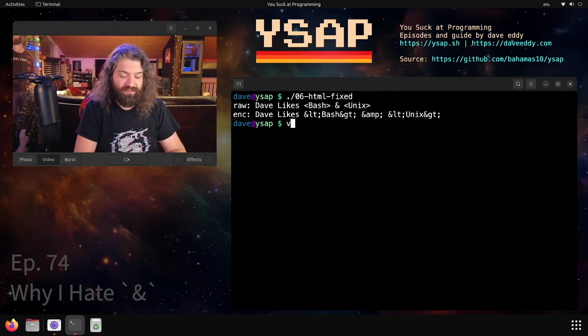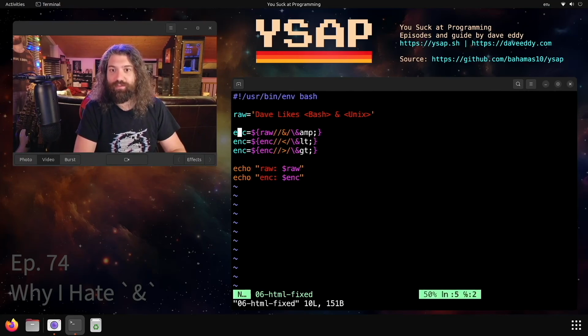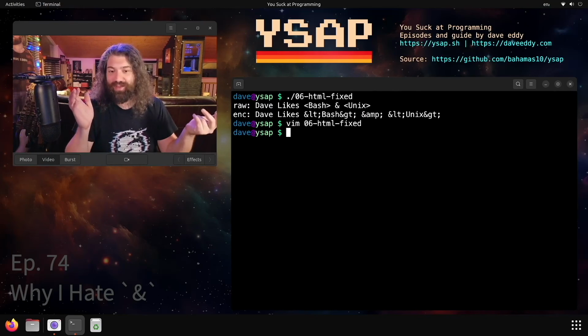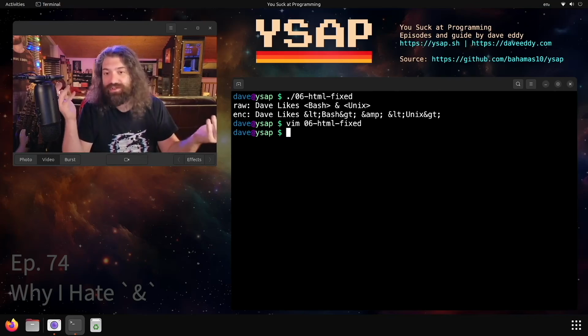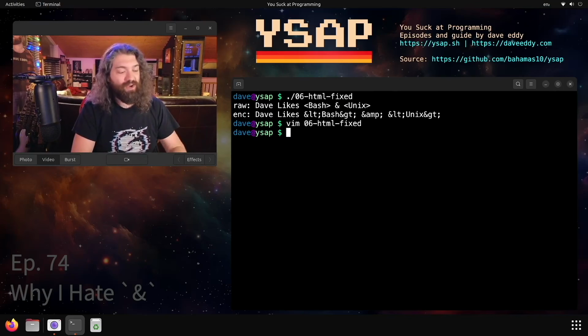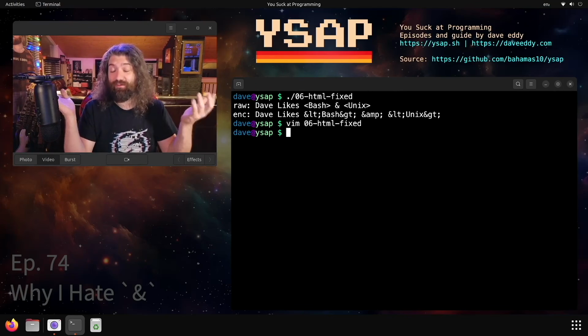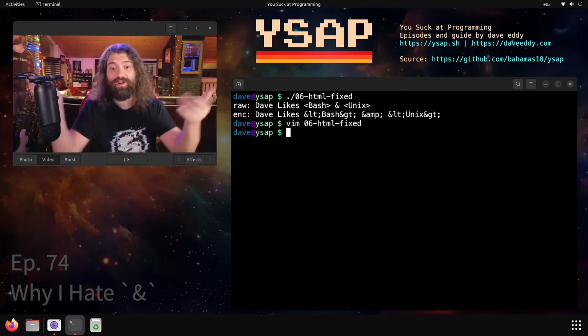That's super useful. For some reason, LLMs seem to miss that you have to escape or quote this. So that's super fun. It's a little pet peeve of mine. But this is super useful. When you match things in parameter expansion, you can use that string later with an ampersand. So when an ampersand has a special meaning in Bash and it also has a special meaning in HTML, it can get really hard to tease these things apart. So hopefully this helped you.